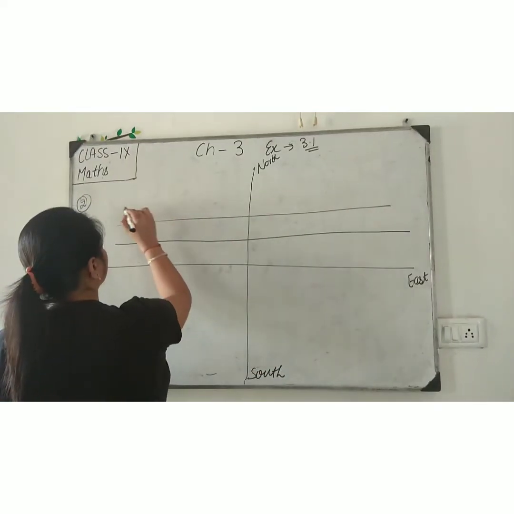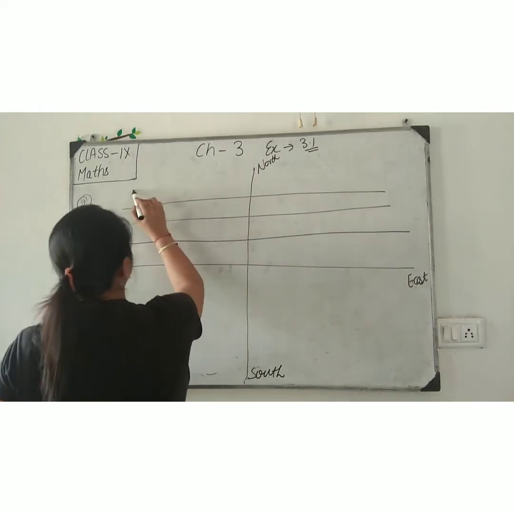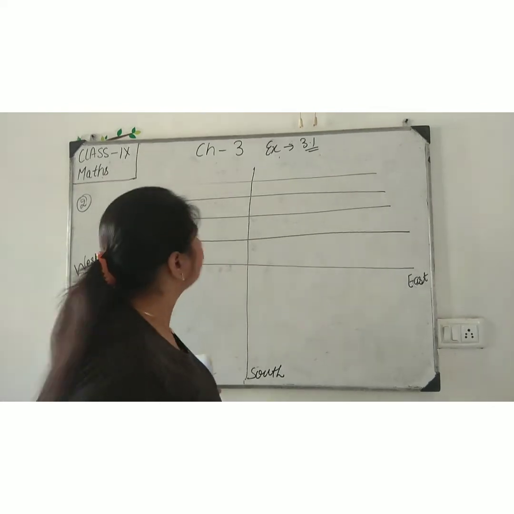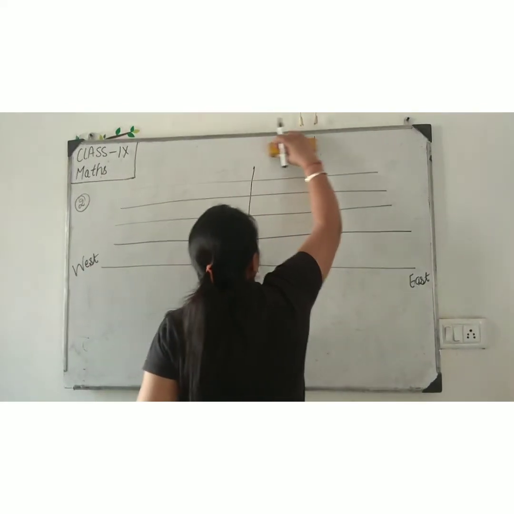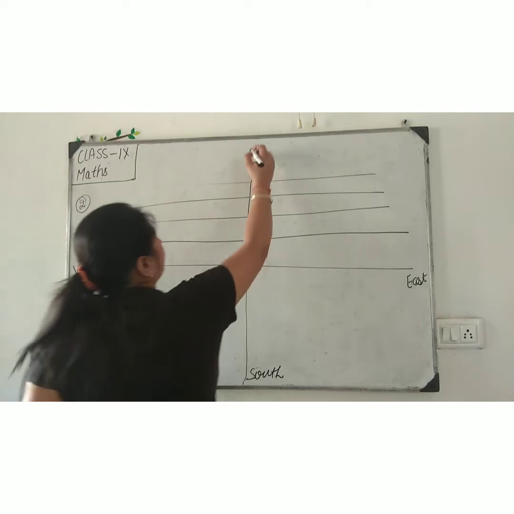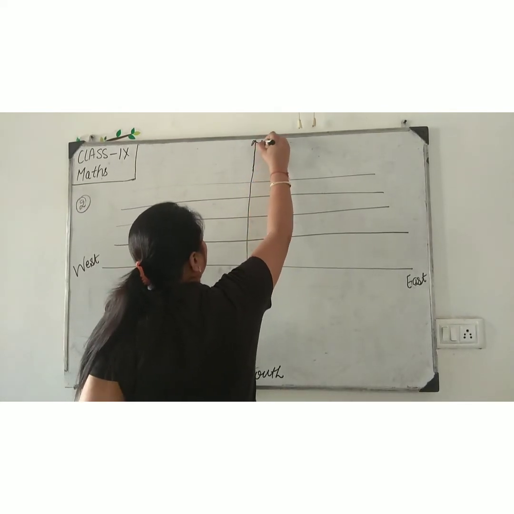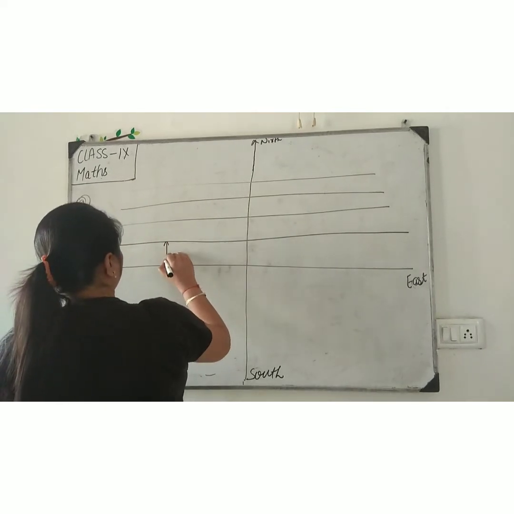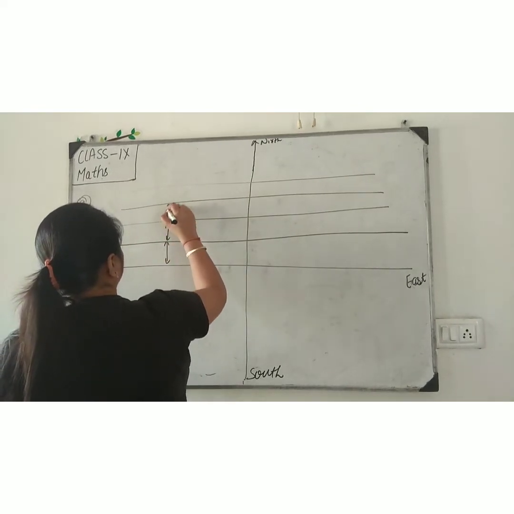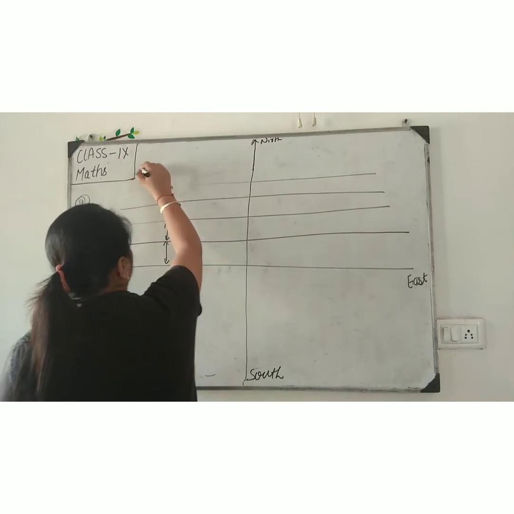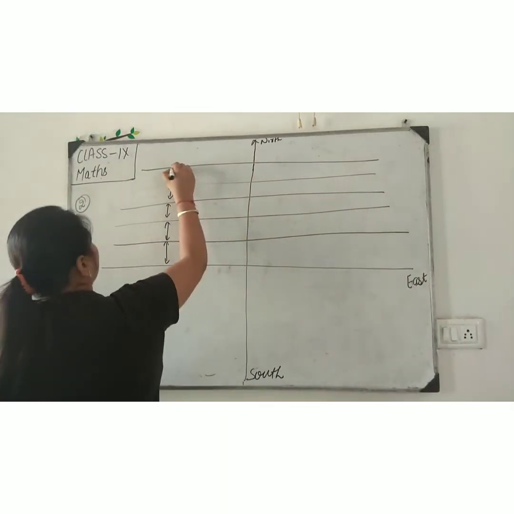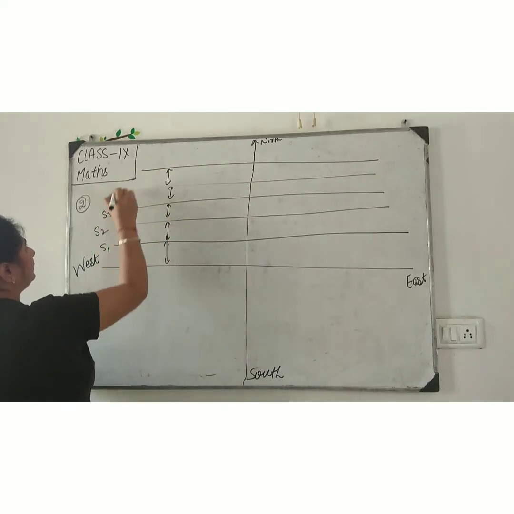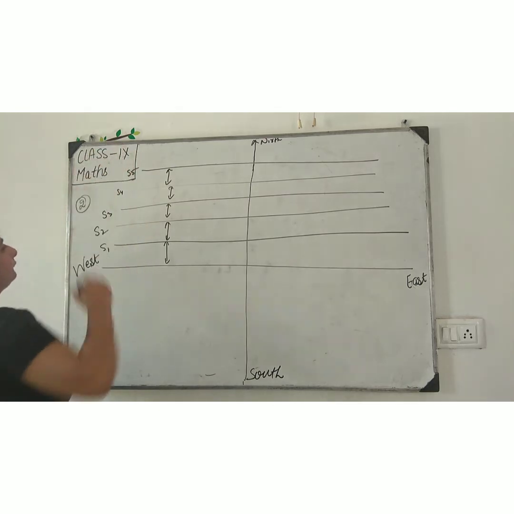1, 2, 3, 4 and last one 5. S1, S2, S3, S4, S5.